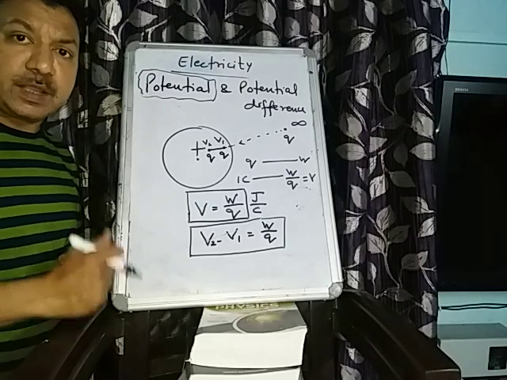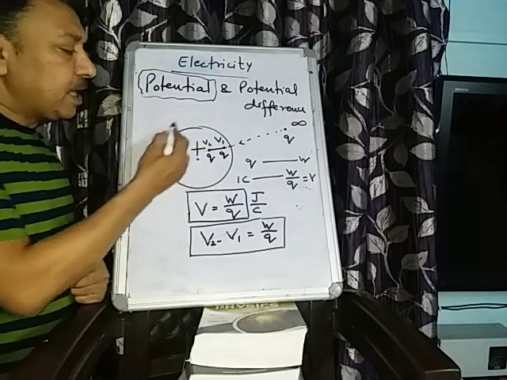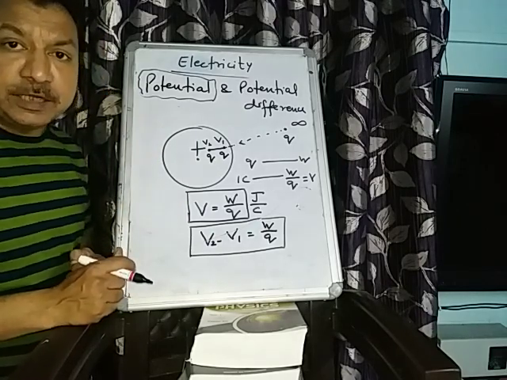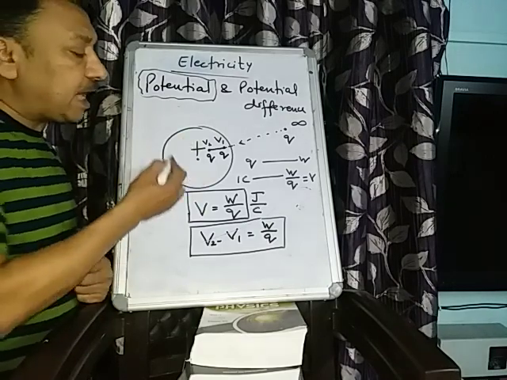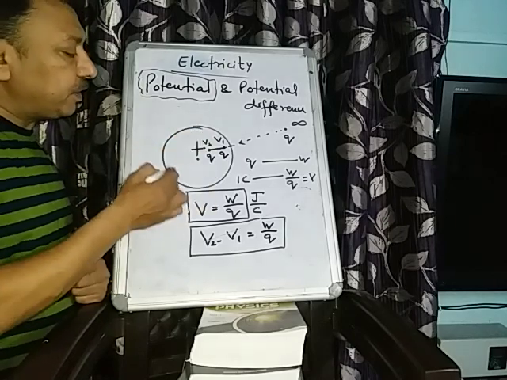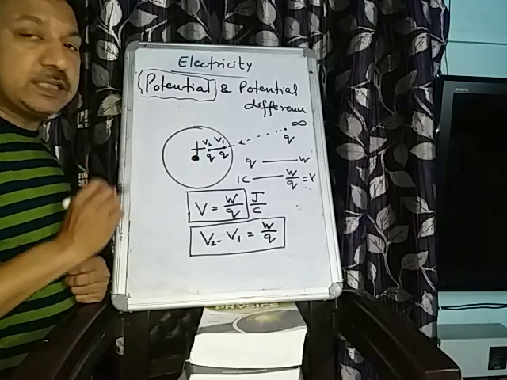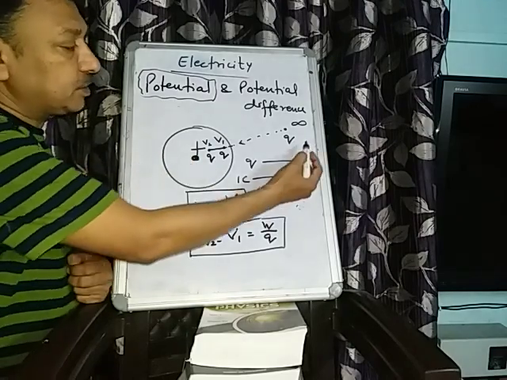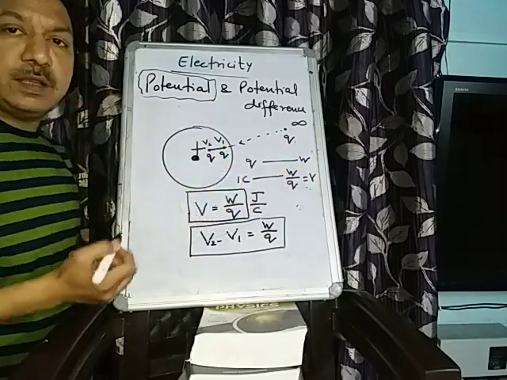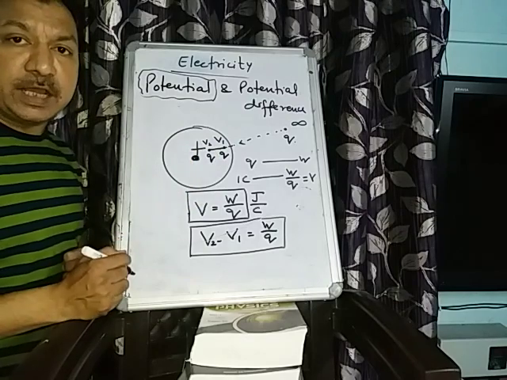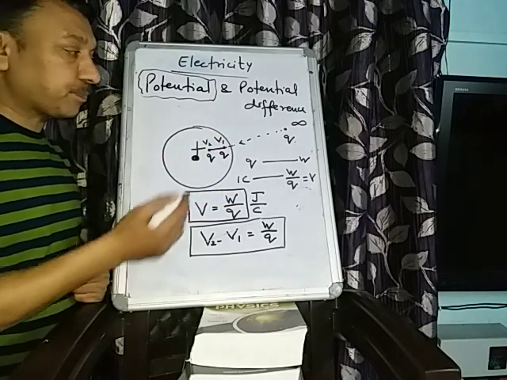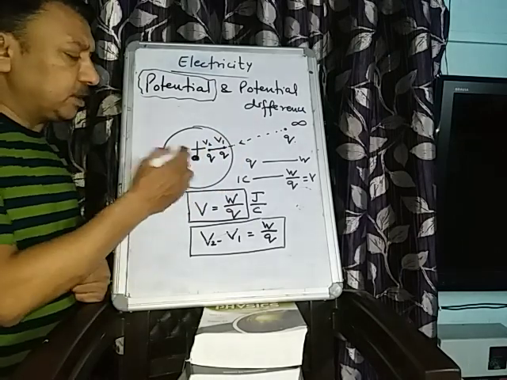Is that clear? Here I have taken a positive charge, and as you know every magnet has a magnetic field around it. In the same manner, every charge has an electric field around it. Suppose this circle is showing the electric field of this charge Q, a heavy charge I have taken here. And the second charge, this is the test charge, and it is coming from infinity to the electric field of the given charge. Why will it not come by itself? Because it is positive, there must be repulsion. It will never come to this charge Q.